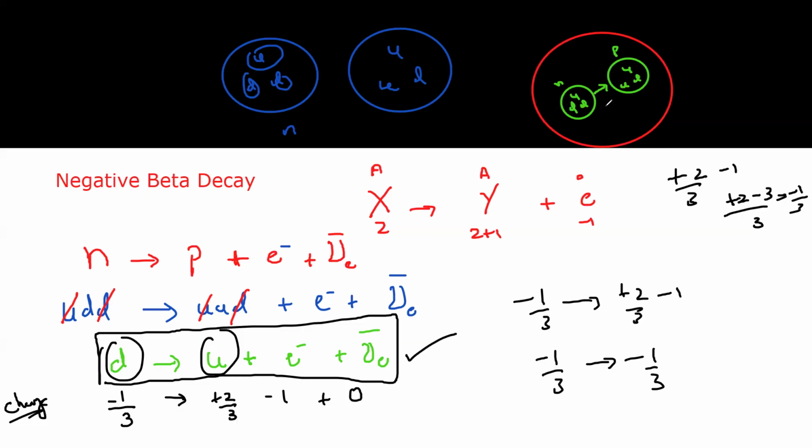But that is not the only thing that happened. What other thing happened is it emits an electron and an anti-electron neutrino. The electron and anti-electron neutrino go out from the nucleus and the proton remains within the nucleus. So this is the overall equation, but this is what changes happen at the atomic level. Is it clear? This is an example of a negative beta decay.